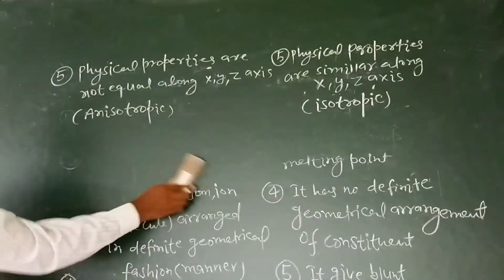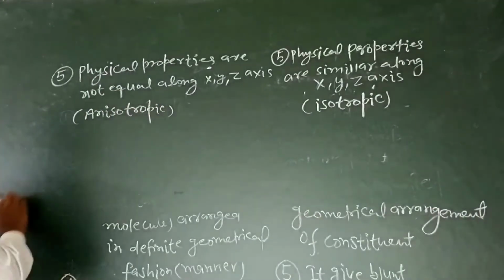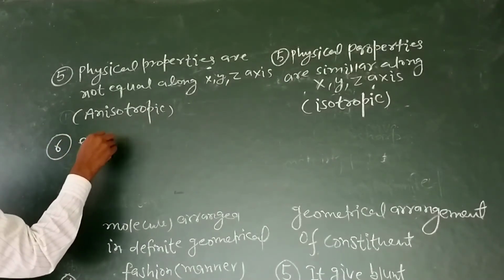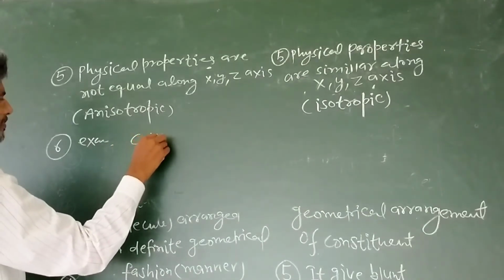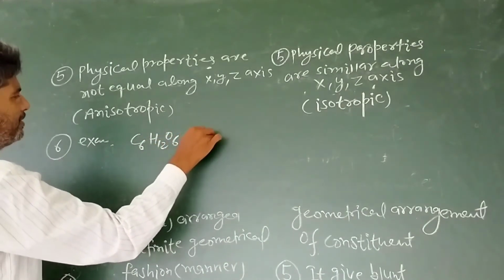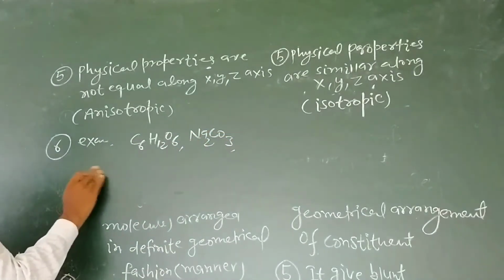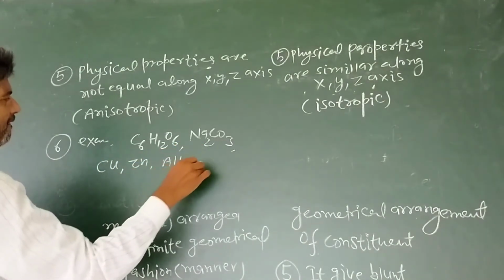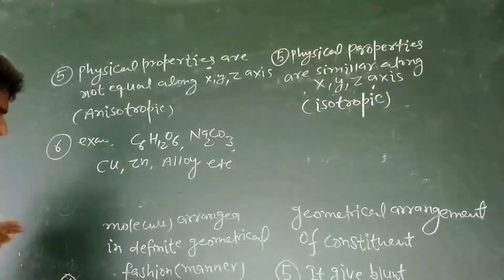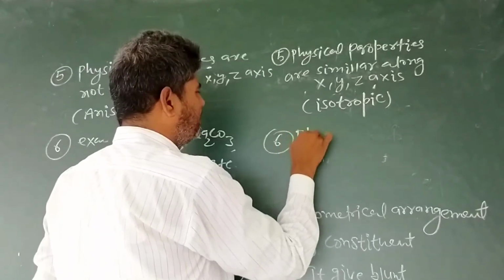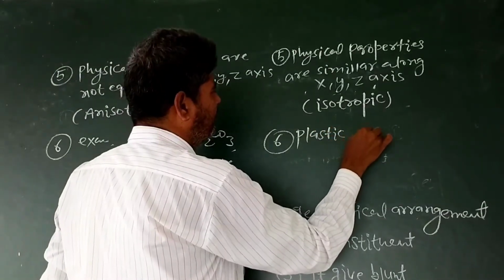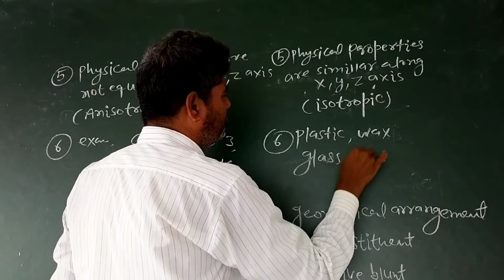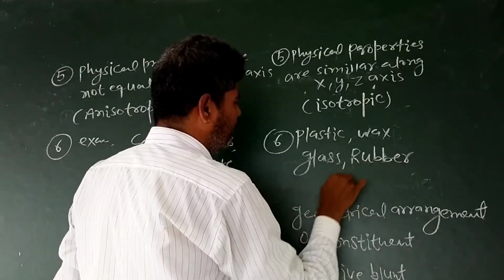Examples of crystalline solid: glucose, sodium carbonate, copper, zinc, Li, etc. Examples of non-crystalline solid: plastic, wax, glass, rubber, etc.